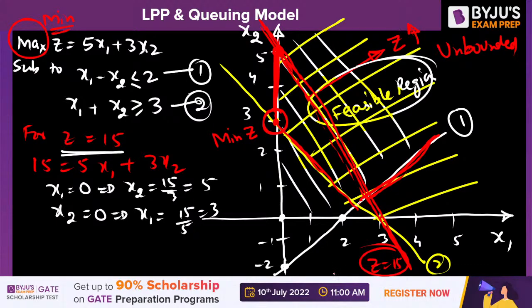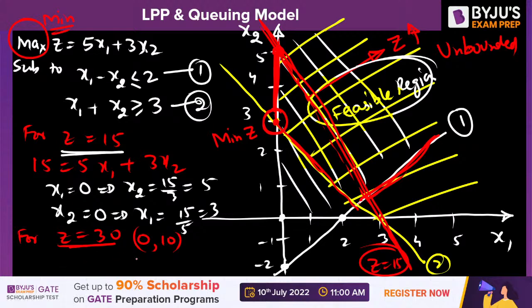Now, if we take z is equal to 30, means increasing z. For z is equal to 30, if we put x1 is equal to 0, x2 will become 10, 30 by 3.